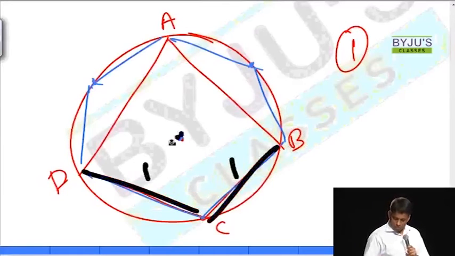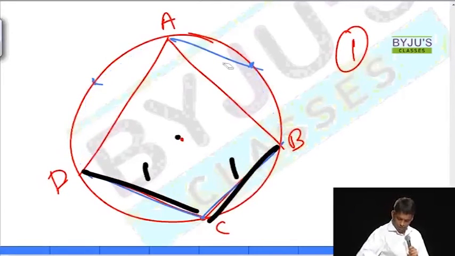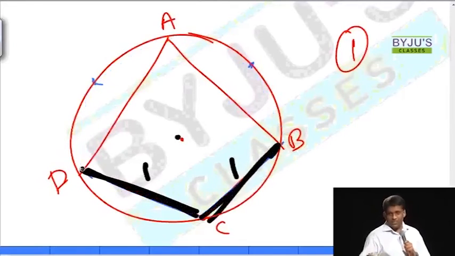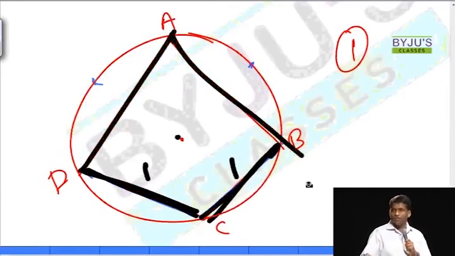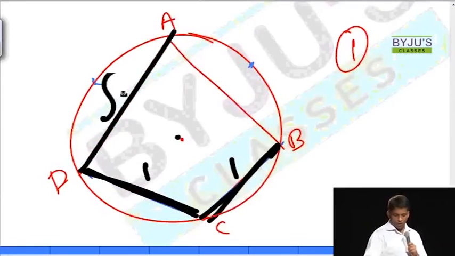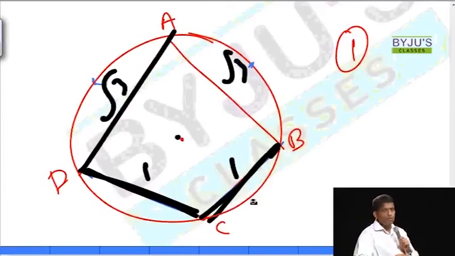Because this is a hexagon actually. This is part of a hexagon. These 2 lines are part of that hexagon. These 2 lines are part of that hexagon. And these 2 lines are part of that equilateral triangle. So you can simply write the answer root 3, 1 and 1. Adding up, I'm sure you won't take time. Root 3, 1 and 1 is your answer.